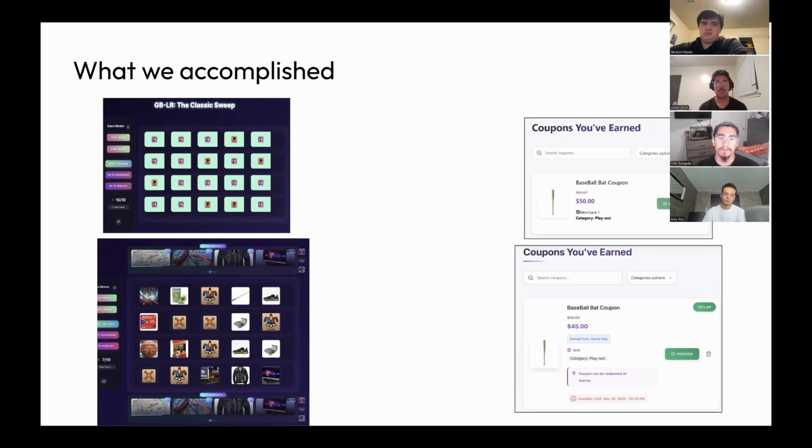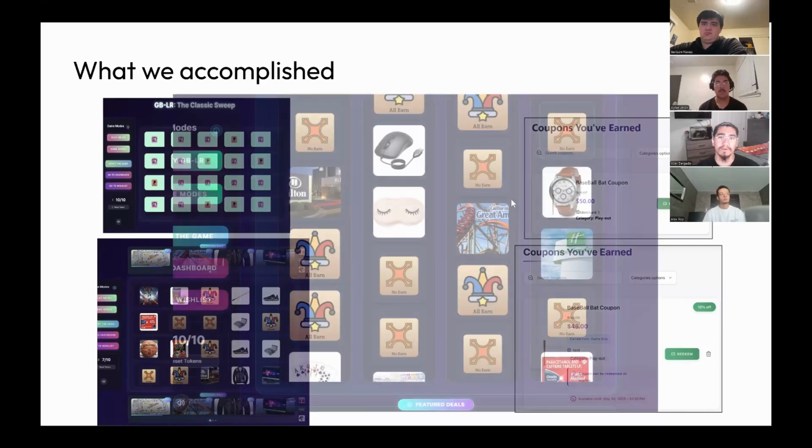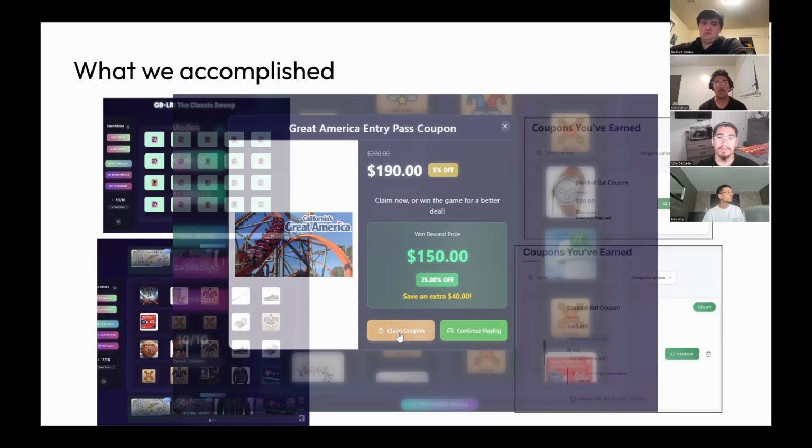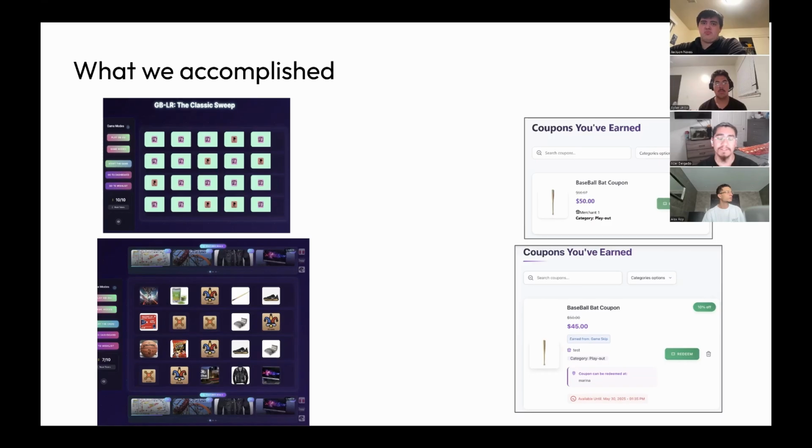The coupons in the slots are the coupons that you can win from playing the game, but we also added a feature that allows you to directly click on that coupon and then claim it for a lower discount percentage. And we also added the ad banner that you see at the top and bottom of the game. These rotate every 90 seconds depending on how many bids were placed for those ad slots by the merchants.